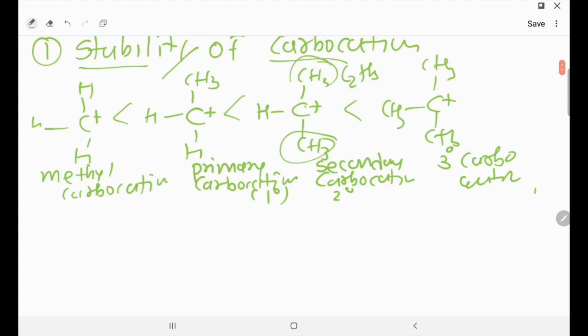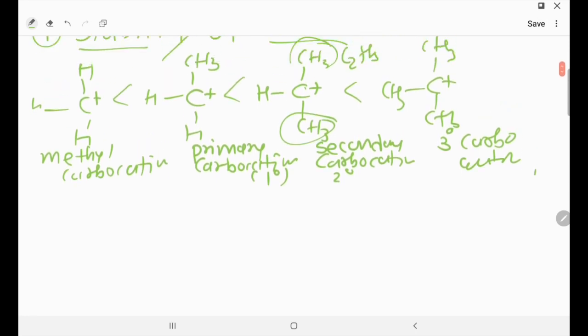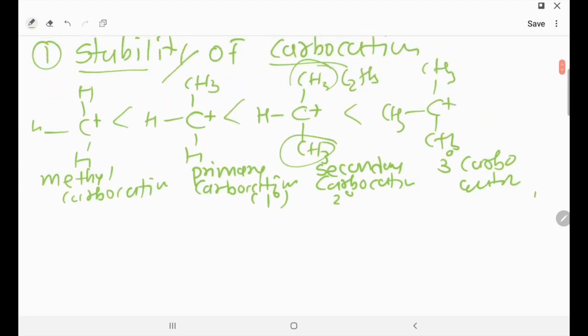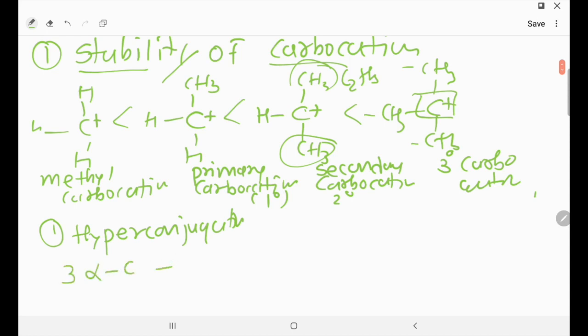So now why is this 3 degree carbocation extremely stable? So let's find out the reason first of all. Here you can apply two logics. First logic is the hyperconjugation logic. If you are applying hyperconjugation logic, first of all you will make a box with this particular carbon and you will find the number of alpha carbons. So here you can check, there are 3 alpha C. It directly shows that there are a total of 9 alpha H.